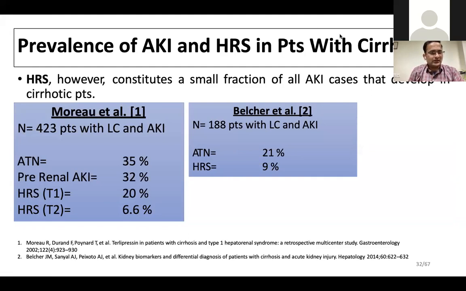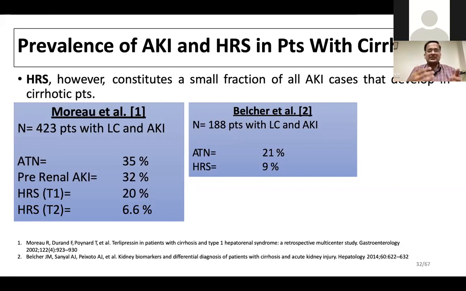Again, in patients with liver cirrhosis with AKI, many studies have shown that acute tubular necrosis is the more common cause of acute kidney injury. Next is pre-renal AKI, followed by HRS type 1 and type 2. Remember, HRS is also a pre-renal AKI in which there is excessive renal vasoconstriction in the presence of splanchnic and systemic vasodilatation. There is relative hypovolemia, an underfilled arterial system.